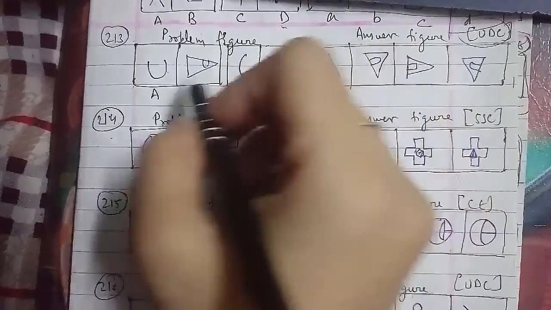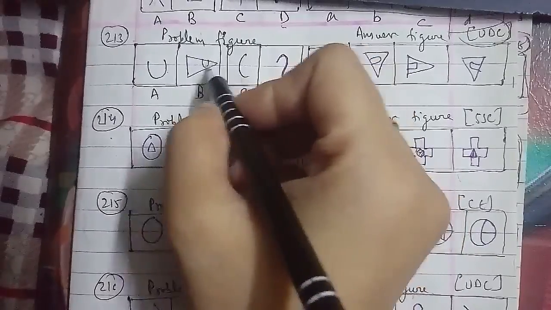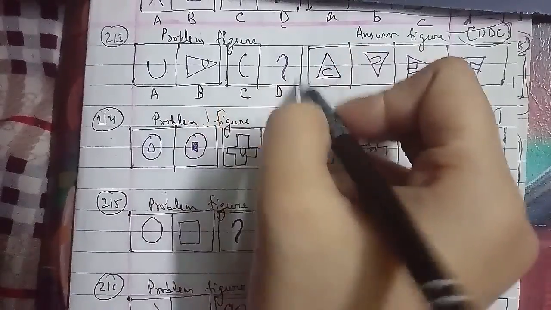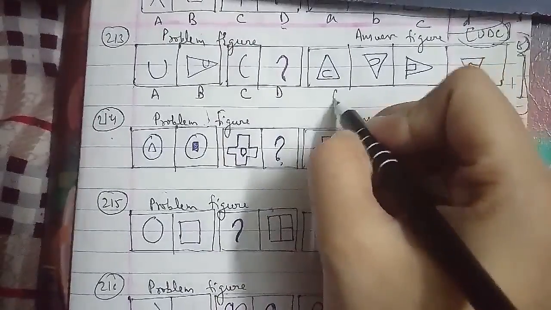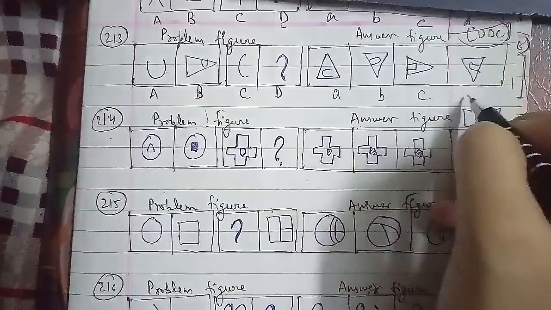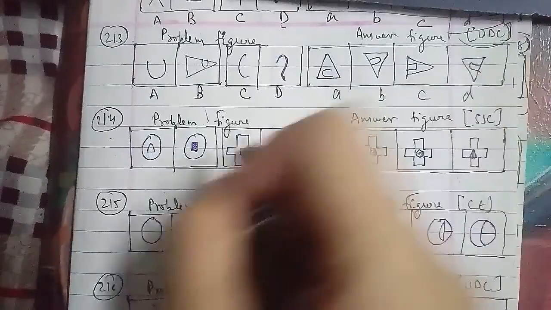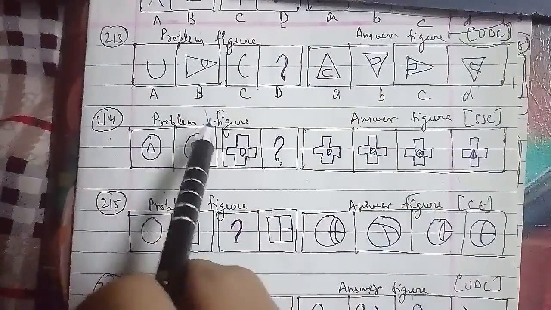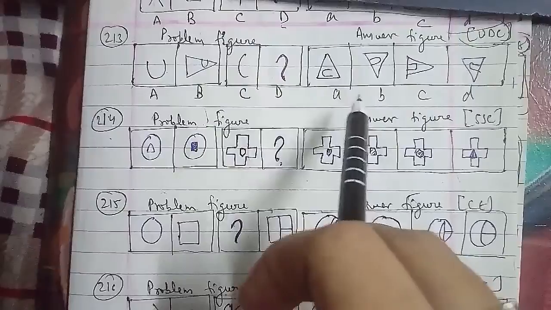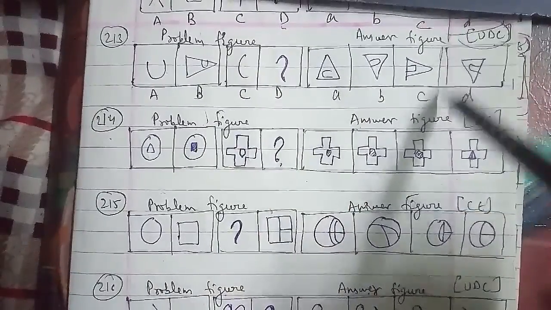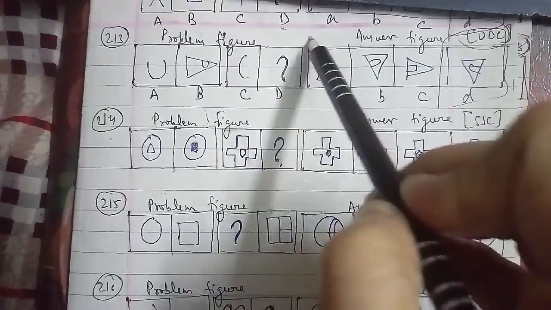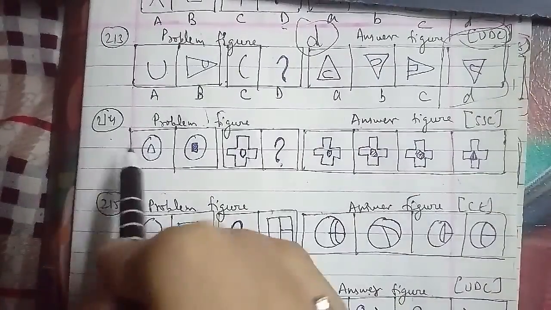According to the pattern they are following, the figure rotates 45 degrees clockwise and is placed inside a triangle touching its base. So we can say that the D figure will be the right answer for this question as well.